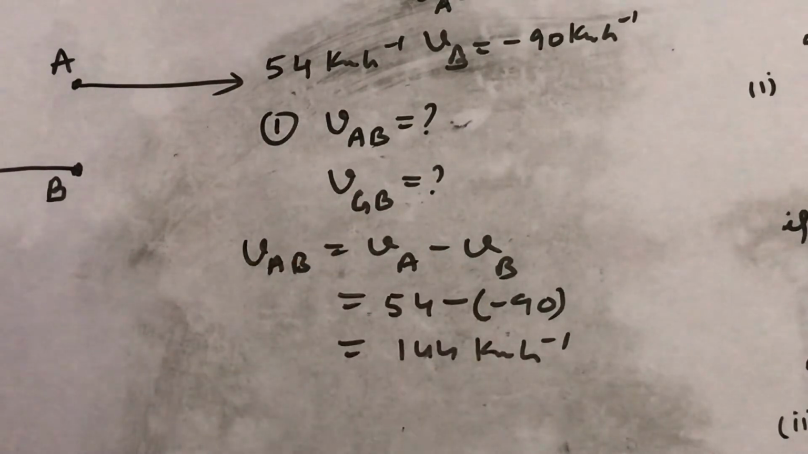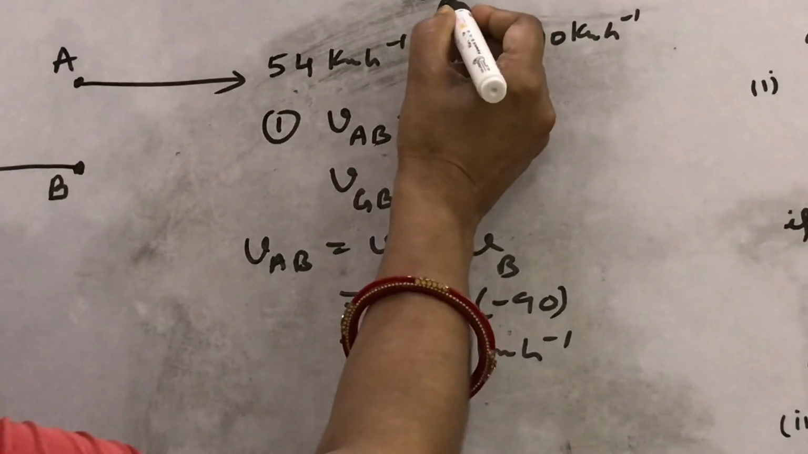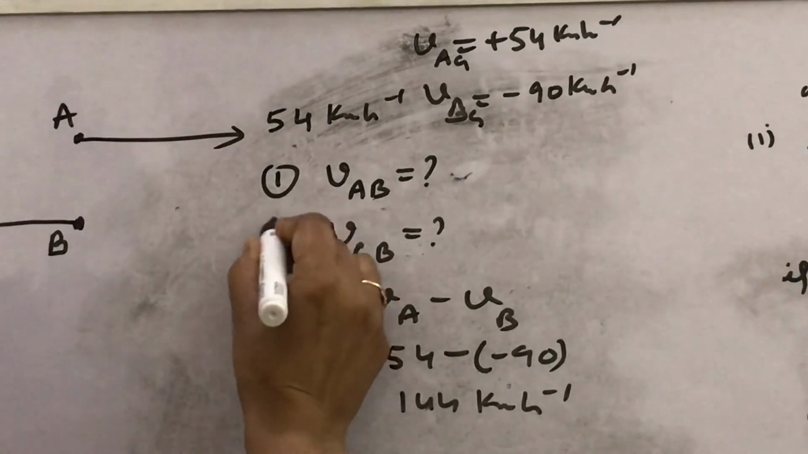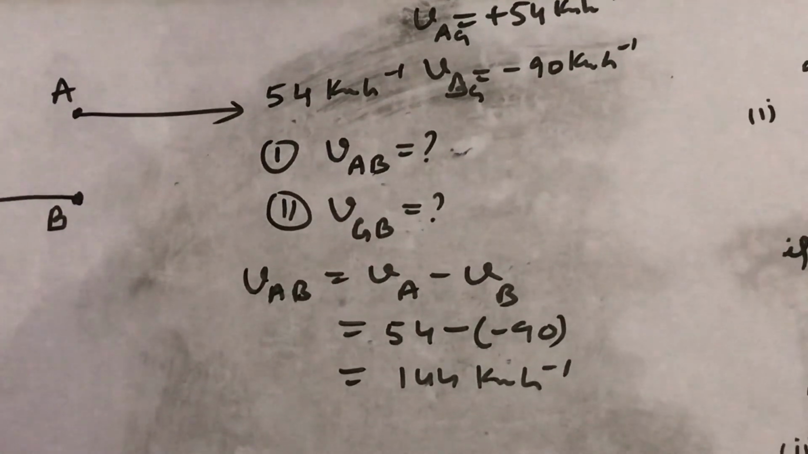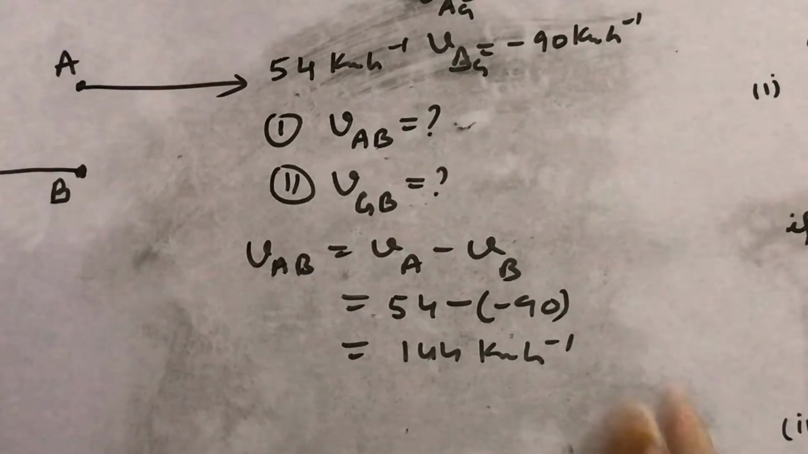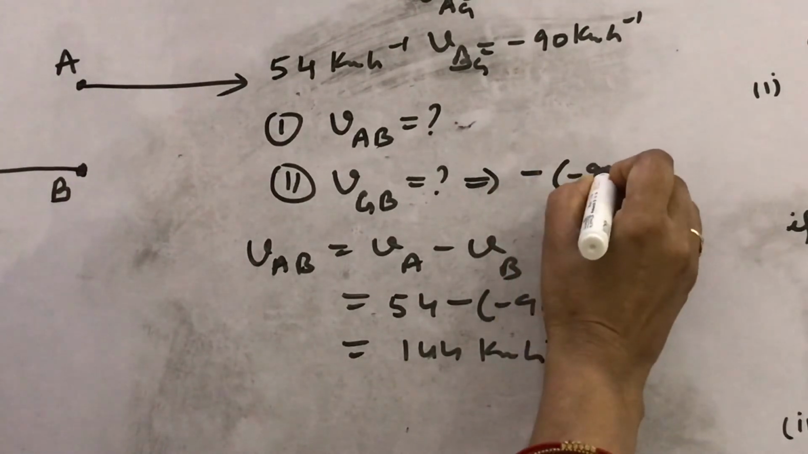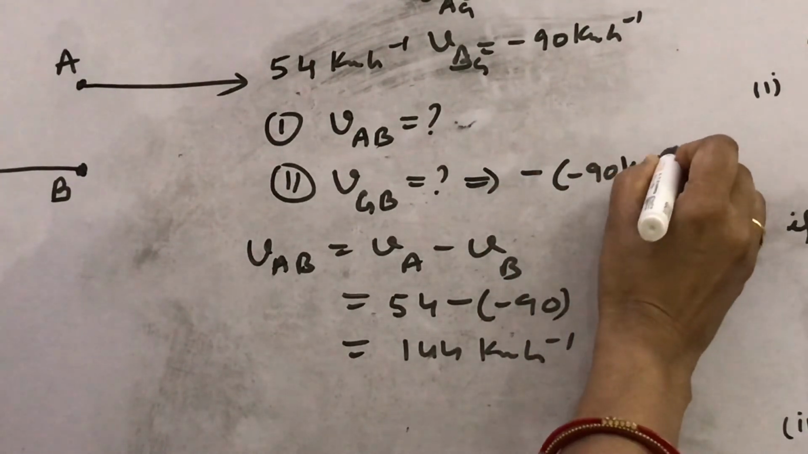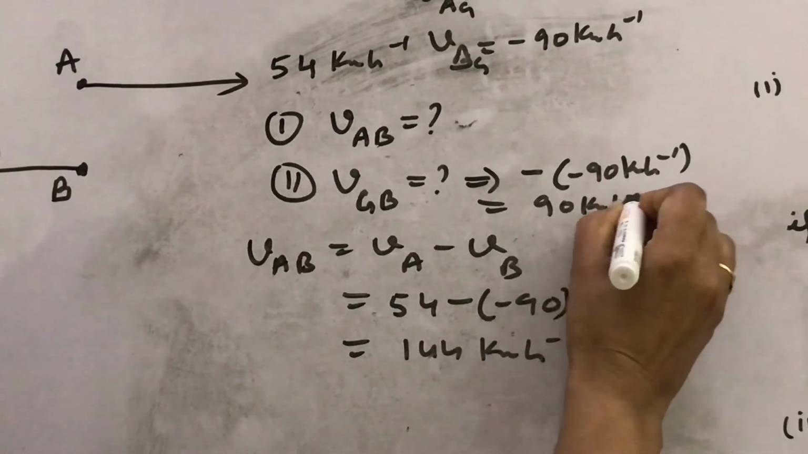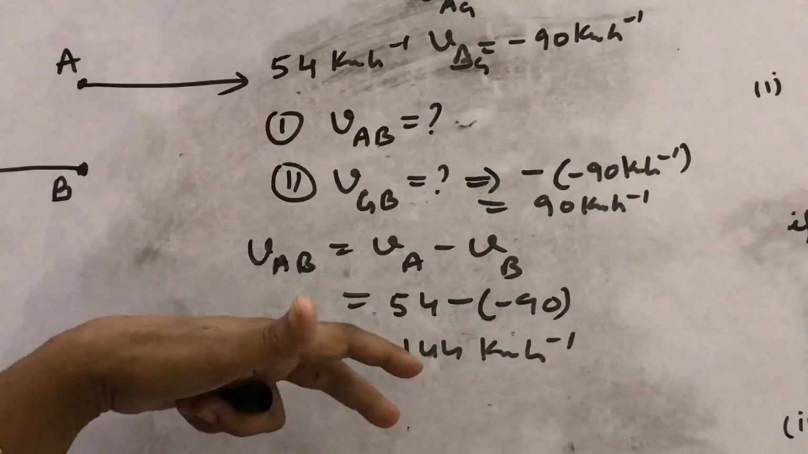What about the second? If these velocities are given, then you can write these velocities as with respect to ground. So in the second case, it is asked what will be the velocity of ground with respect to B. Reverse. What will you write here? This will be minus of minus 90 kilometer per hour. So what will it become? 90 kilometer per hour. So in this way you can find the answers to the questions.